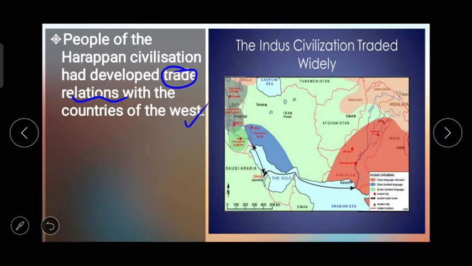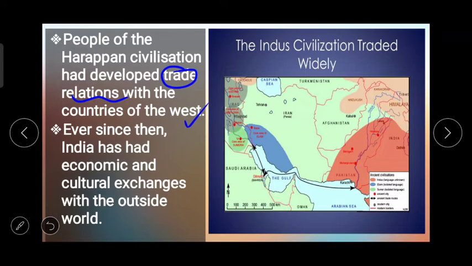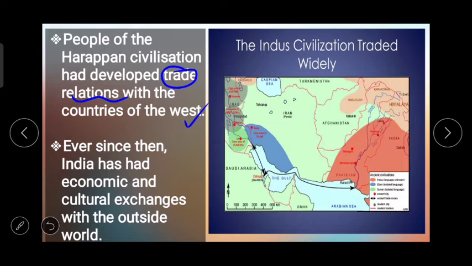In that, we learnt about the Harappan civilization and how trade relations were there with the countries of the West. Ever since then, India has had economic and cultural exchanges with the outside world. So it was from the period of the Harappan civilization that the cultural and economic exchanges were there.